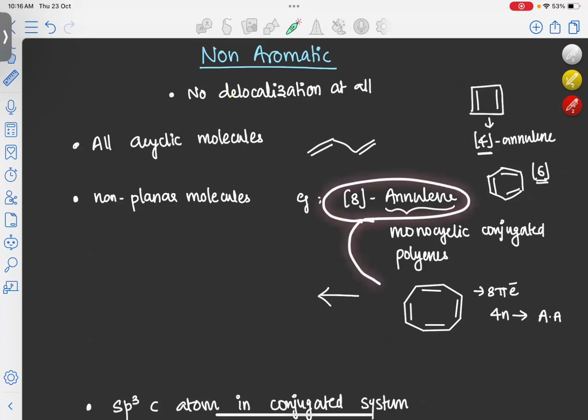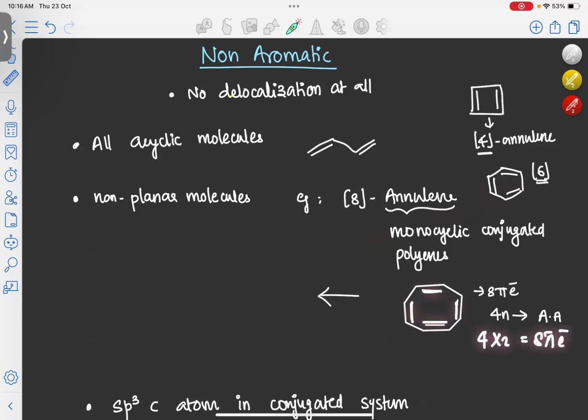But if you take 8-annulene, the structure will come like this. If you look here, all the carbons are sp2 hybridized, and counting here, there are 4 pi bonds. So 4 into 2, a total of 8 pi electrons are present. We may think that since it is a 4n system and all the carbon atoms in the molecule are sp2 hybridized, it will be anti-aromatic. But in reality it is not anti-aromatic, because the structure of the molecule is not like this. Instead of a planar form, this molecule will adopt a tub-like structure like this.